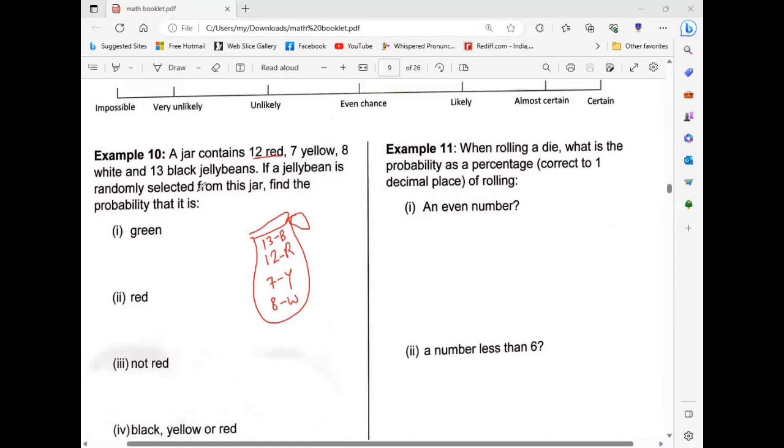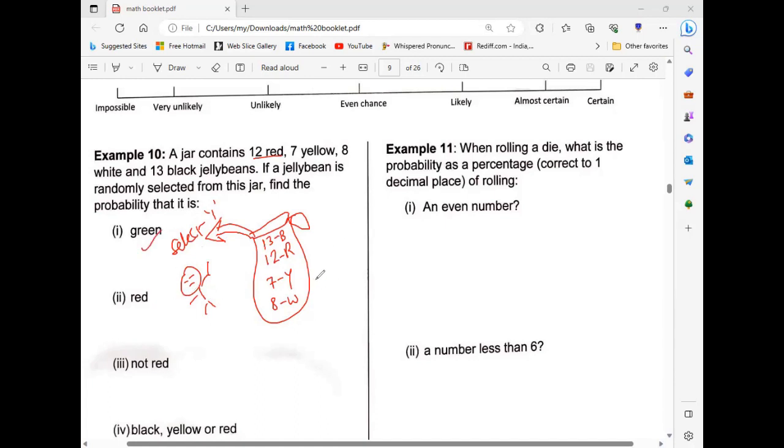If a jelly bean is randomly selected from the jar, select one jelly bean from the jar. Find the probability that it is green.